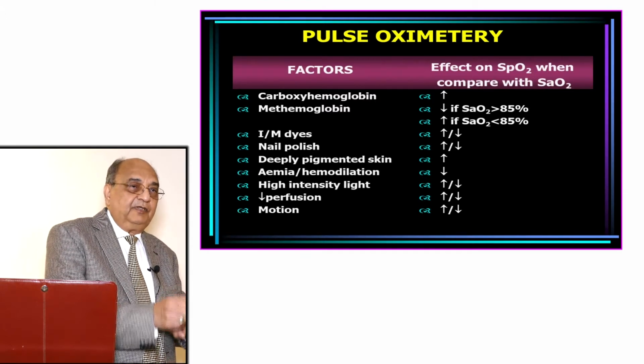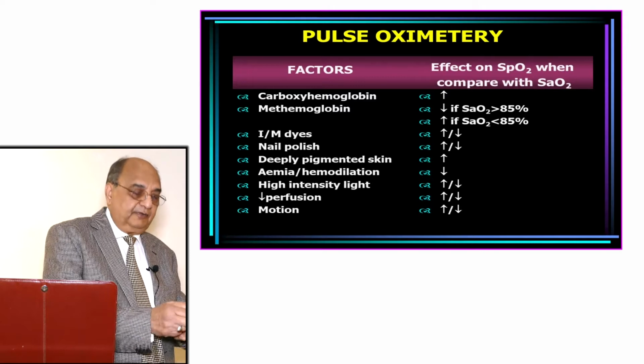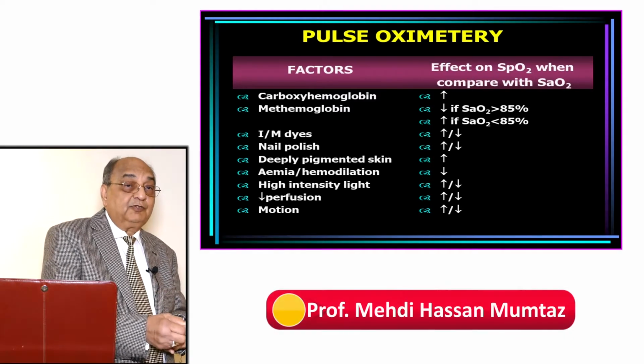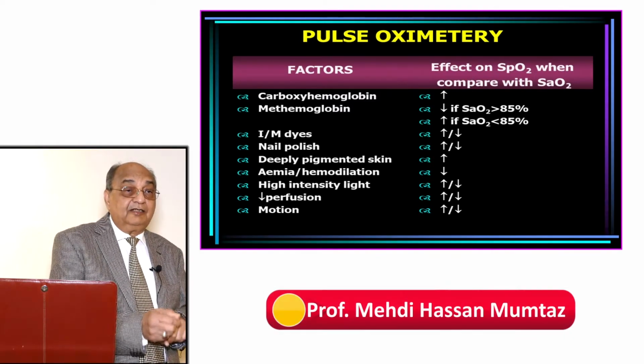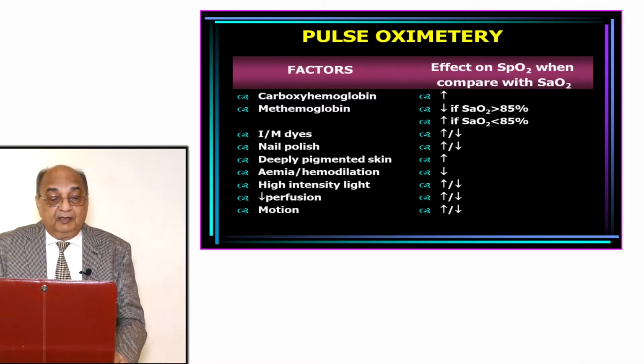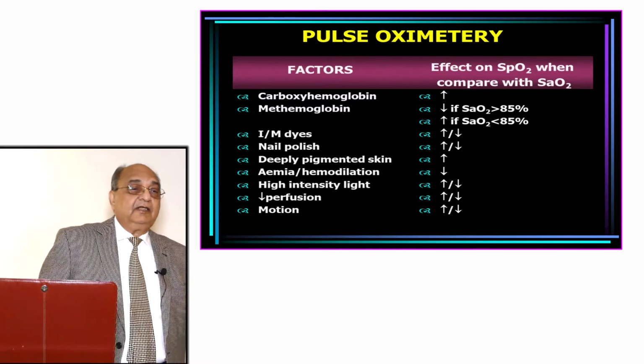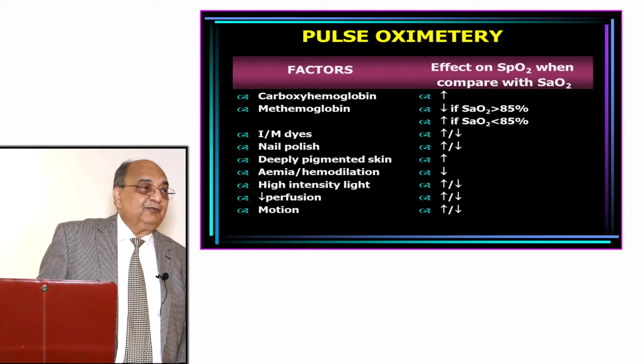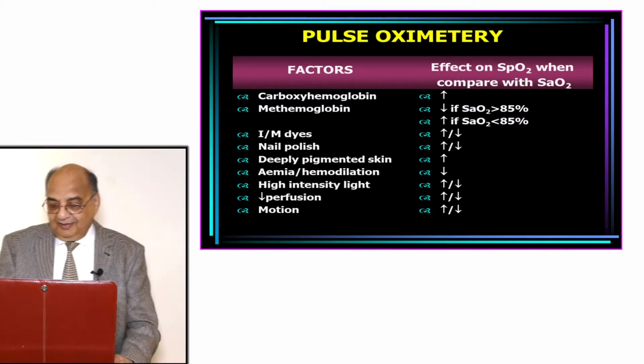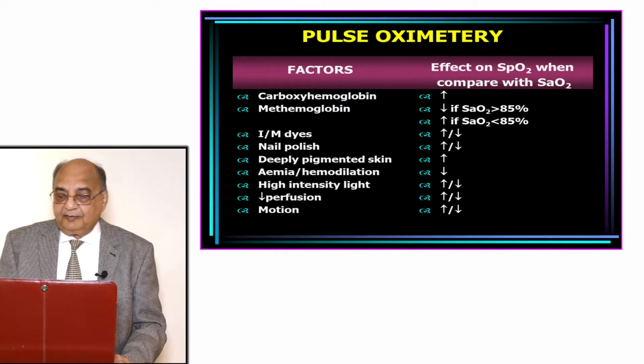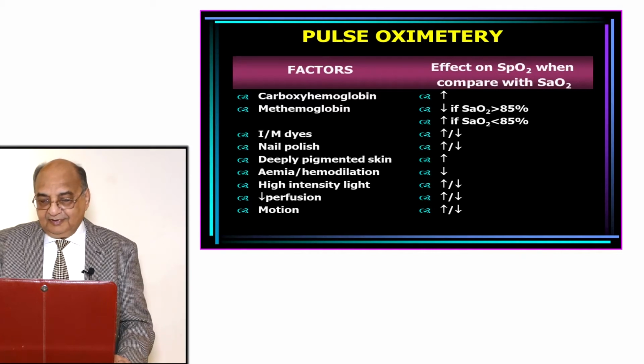The part where you have applied the pulse oximeter should be warm, at normal temperature, then it can give you the exact saturation. Then motion: if you keep moving your hand like this, it will give you wrong saturation also.